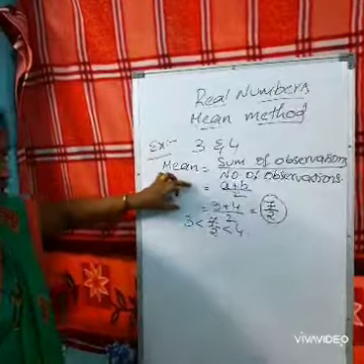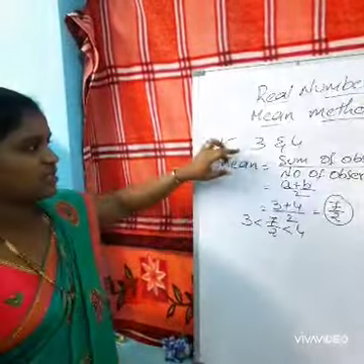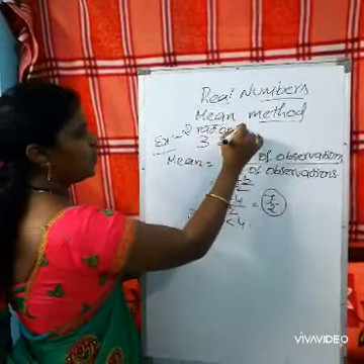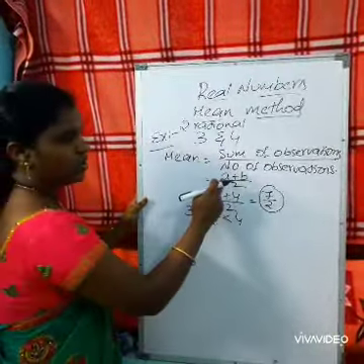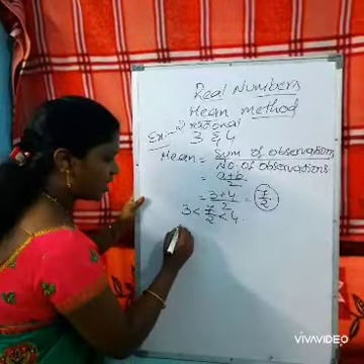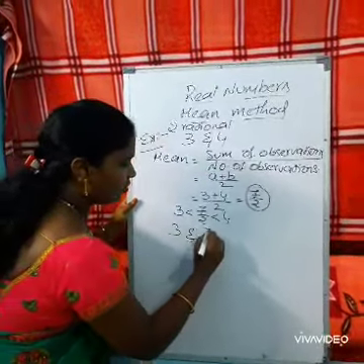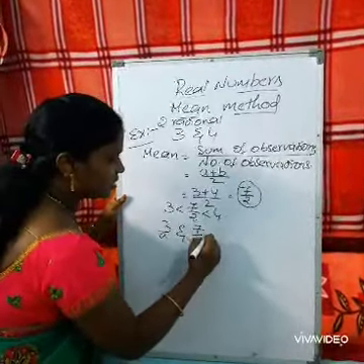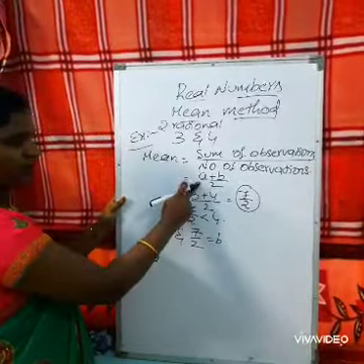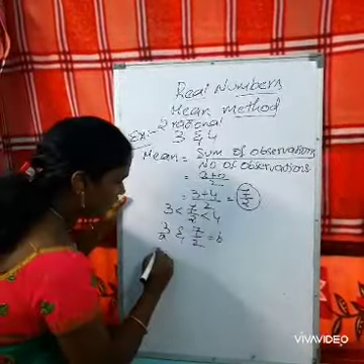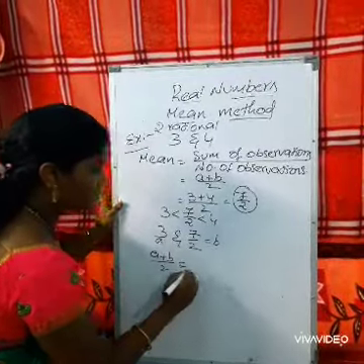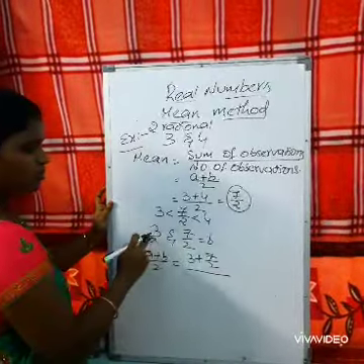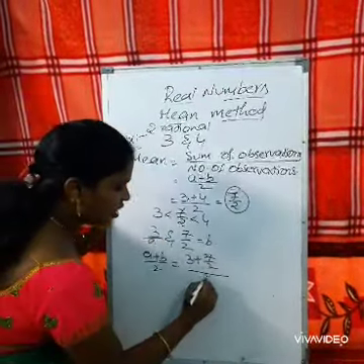Now we have found only one rational number. It is asked to find two rational numbers. So let us see one more rational number. Now we have the rational numbers 3 and 7 by 2. Here 3 is a and b is 7 by 2. Again the formula (a plus b) by 2, which can be written as (3 plus 7 by 2) by 2, because we have two numbers.